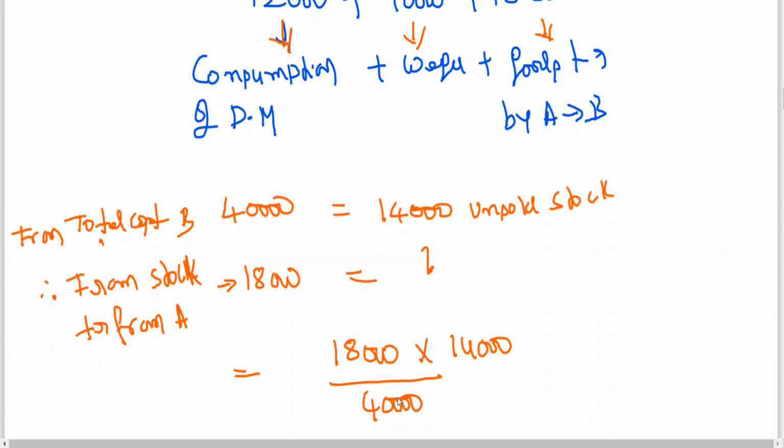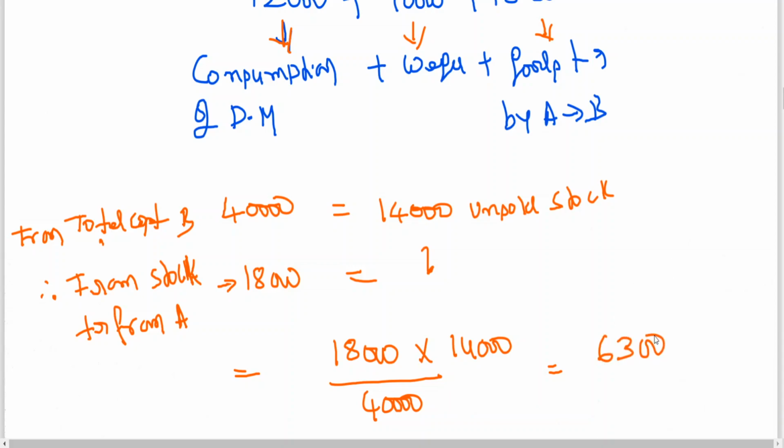So 18,000 by 40,000 gives 0.45, which if you multiply with 100, you will be getting 45%. 45% of stock of B, the unsold stock, is consisting of goods transferred by A. So if you do this, you will be getting 0.45 into 14,000. If you work out, you will be getting 6,300.